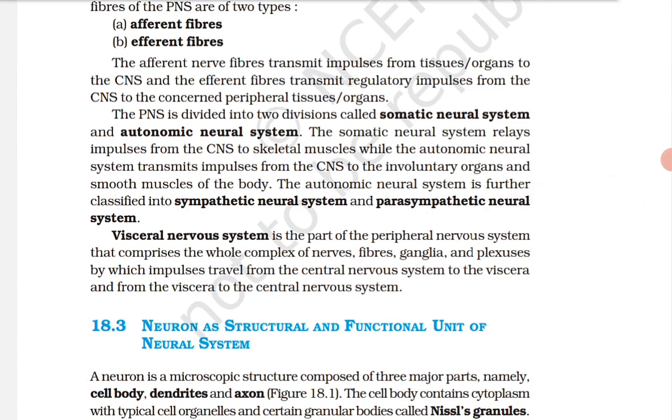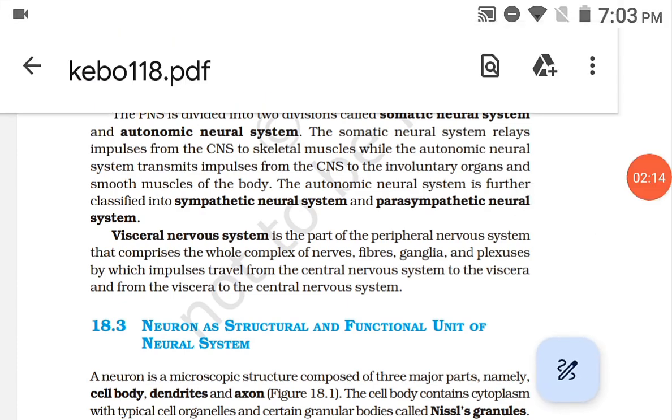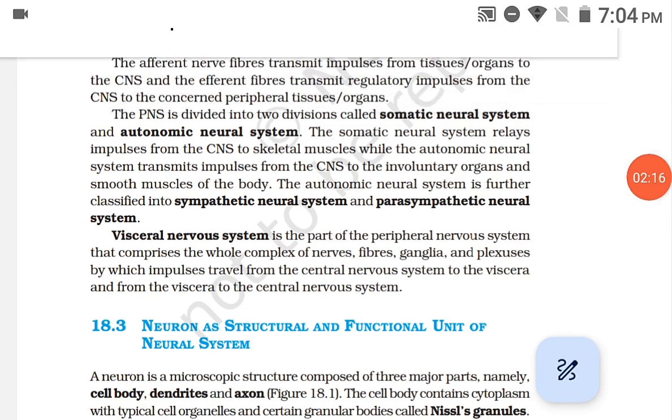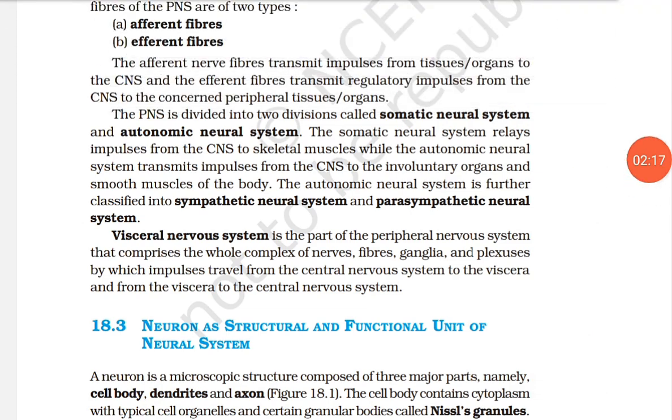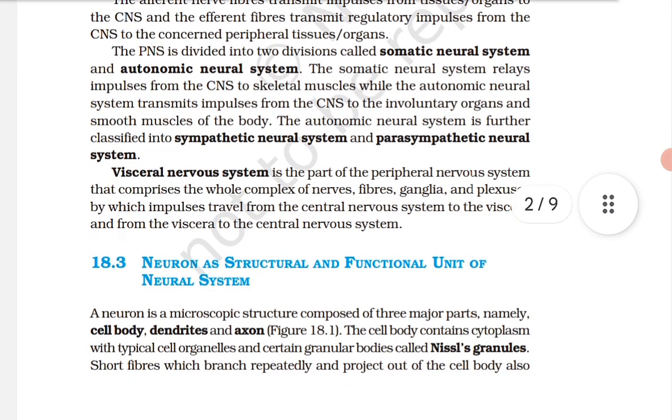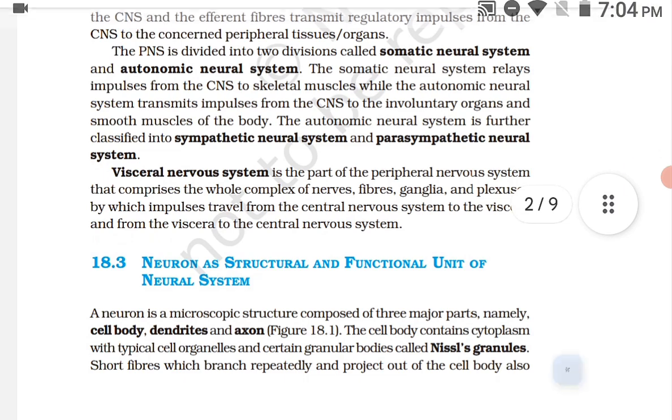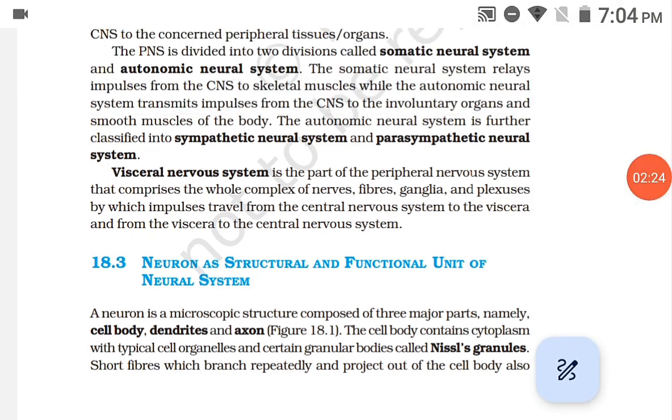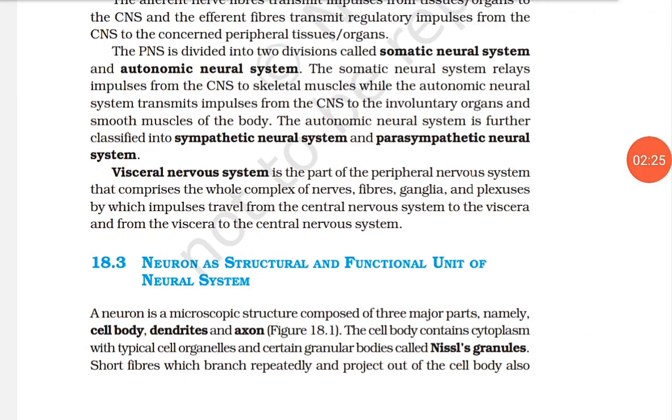Short fibers which branch repeatedly and project out of the cell body also contain Nissl granules and are called dendrites. These fibers transmit impulses towards the cell body.